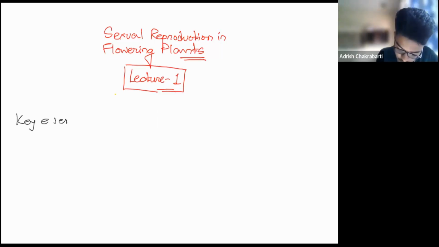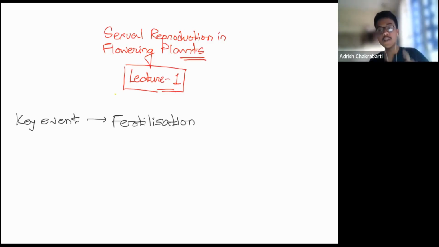The key event that happens in sexual reproduction is fertilization. So what is fertilization? It is the union between two different types of gametes. We must have read the difference between asexual reproduction and sexual reproduction. In asexual reproduction, a single parent is involved. It is uniparental. In case of sexual reproduction, it can be uniparental as well as biparental.